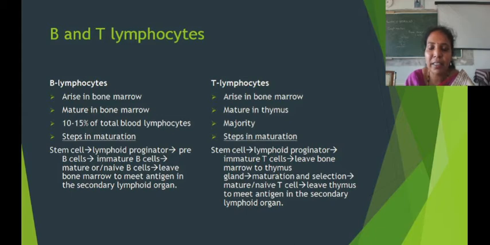Now let's study about the steps in maturation of T lymphocytes. They are also derived from the hematopoietic stem cells, which give rise to lymphoid progenitor cells. From them, immature T cells are produced. These immature T cells leave the bone marrow and enter the thymus gland, where they become mature. The maturation and selection of T lymphocytes takes place within the thymus gland. Then they become mature, and those cells are called naive T cells. These naive T cells leave the thymus to meet antigen in the secondary lymphoid organs.